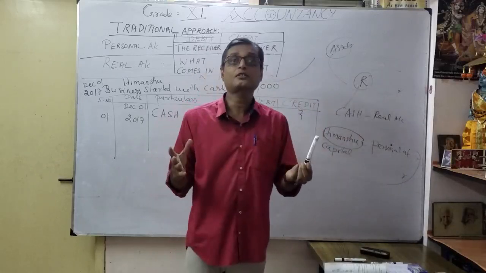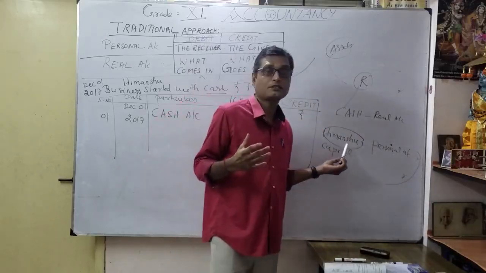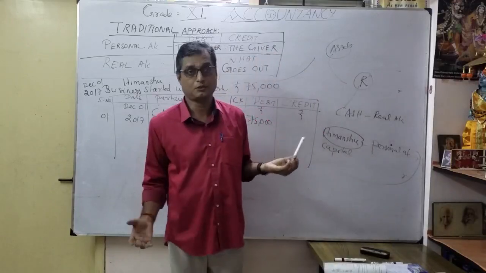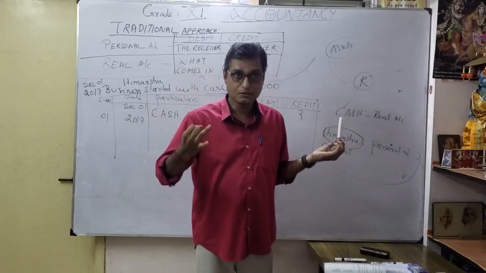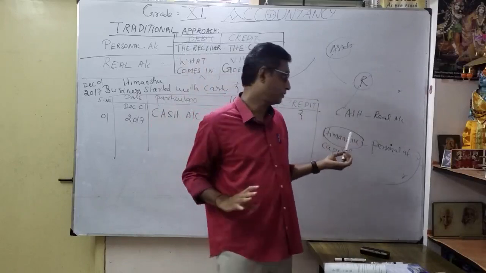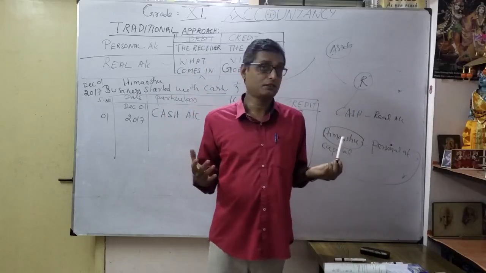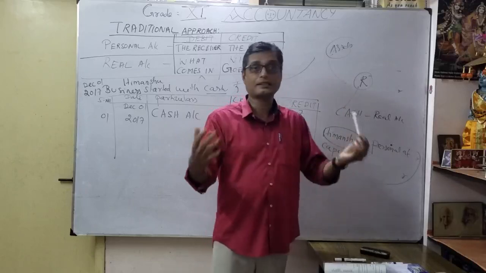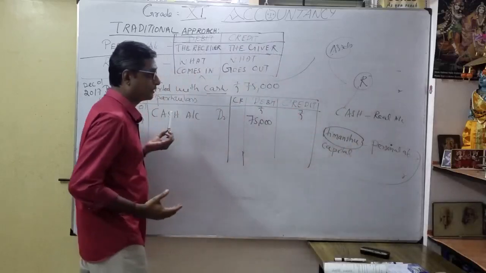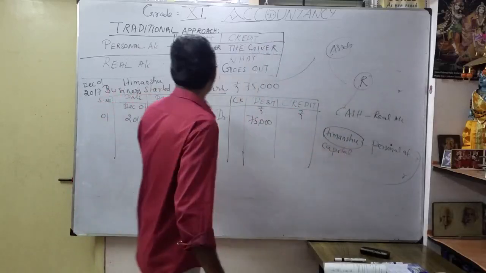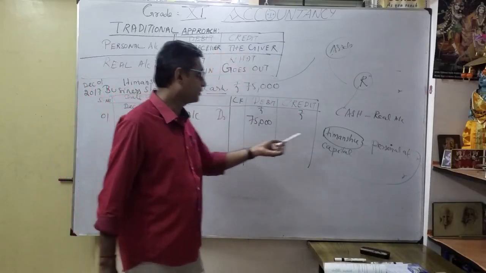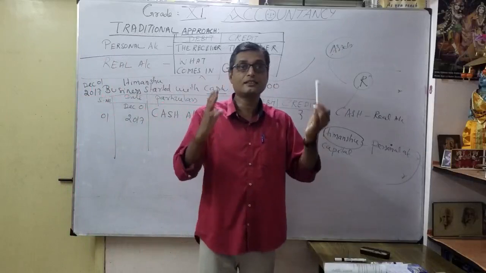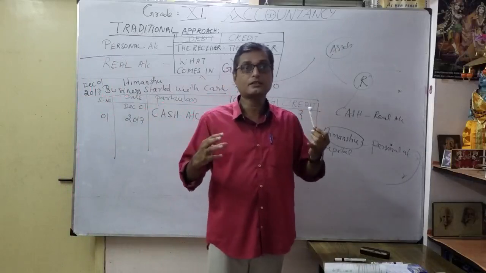So what is the personal account? It is coming under which personal account? It's a representative personal account, correct? Whether it's a natural personal account, artificial personal account, or representative personal account, here it comes under representative personal account, because Himanshu is bringing the capital to the business. So what's the personal account rule? See, debit the receiver, credit the giver. Here Himanshu is what? Receiver or giver? He is the giver. He is contributing capital.